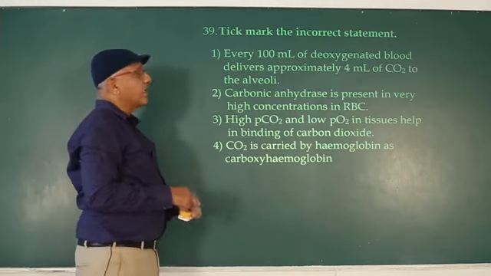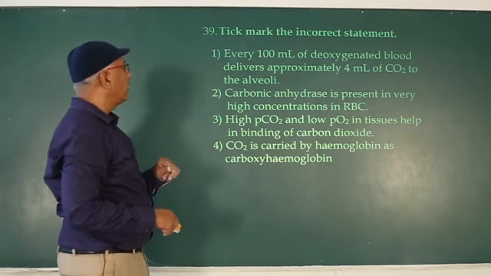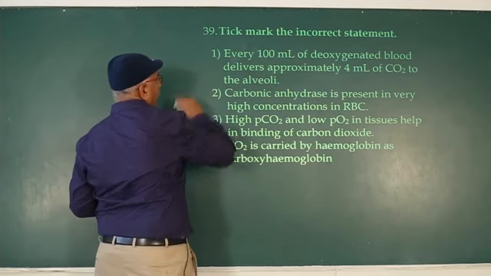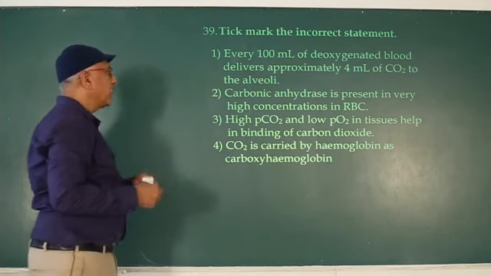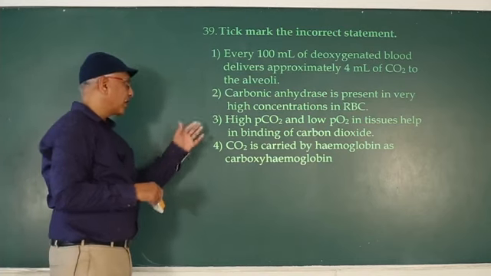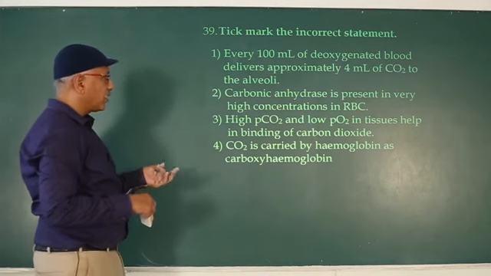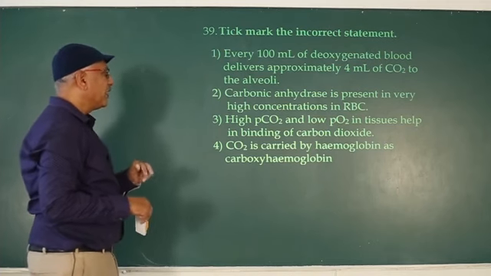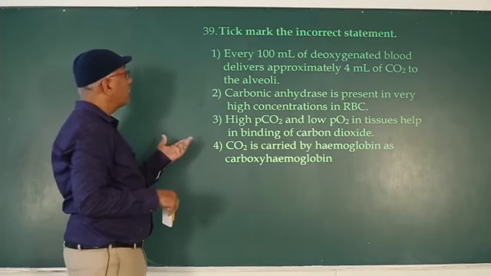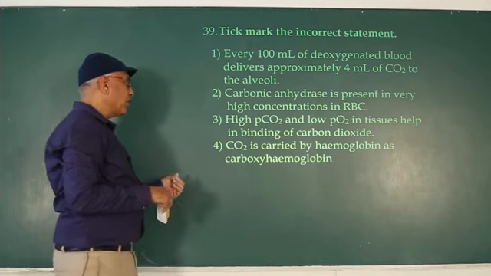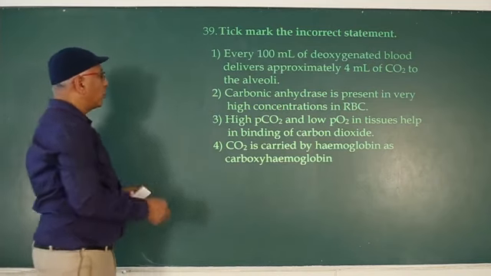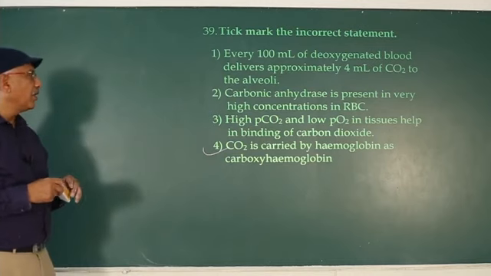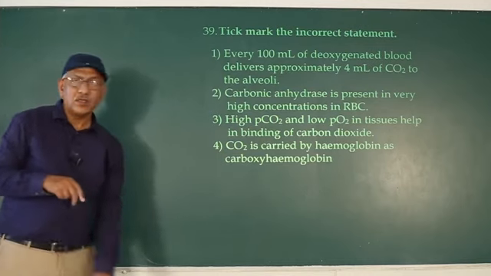Tick mark the incorrect statement. Every 100 ml of deoxygenated blood delivers approximately 4 ml of carbon dioxide, so correct. Carbonic anhydrase is present in very high concentration in RBC, correct. High partial pressure of carbon dioxide and low partial pressure of oxygen in tissues help in binding of carbon dioxide, so correct. CO2 is carried by hemoglobin as carboxyhemoglobin, wrong. It is carbaminohemoglobin, not carboxyhemoglobin. That's why the fourth statement is wrong.